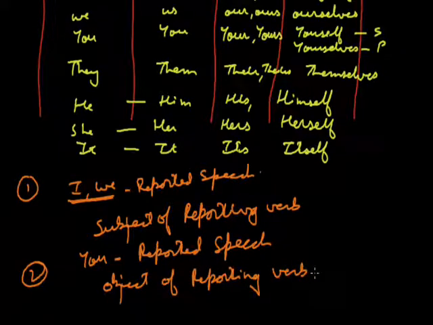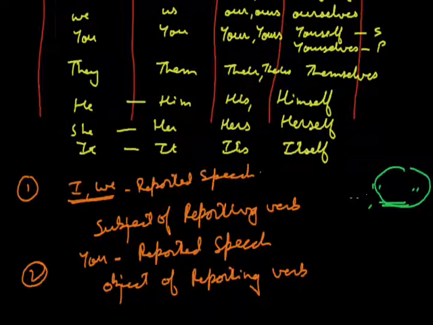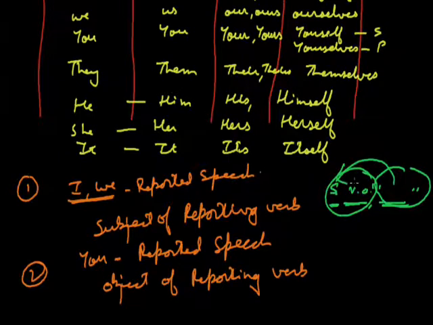Let us once again discuss this thing. The reported speech, as we discussed earlier, always comes inside the inverted commas. So if anything inside the inverted commas is in first person, that is I, me, my, myself, or we, us, our, or ourselves, it will change according to the subject of the reporting verb. But if second person is given over here, then it will change according to the object. To make things very easy, let us move to one example.